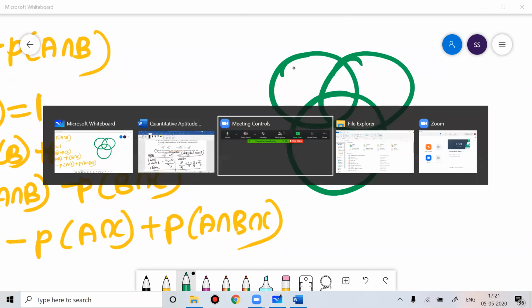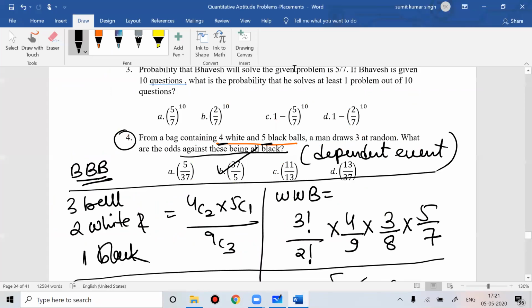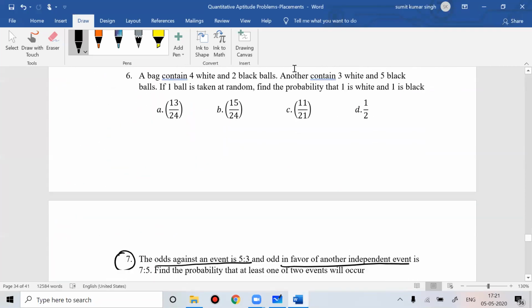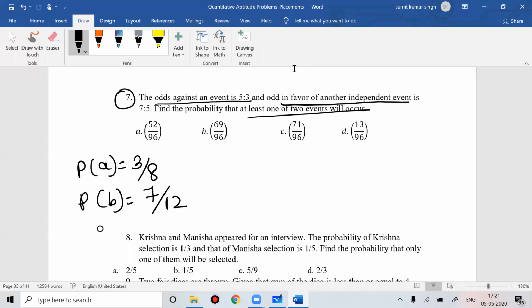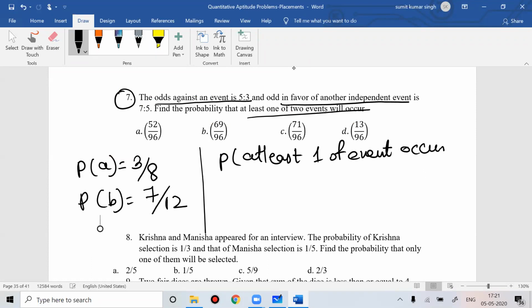So now if you solve this problem, here you can see the odds against an event is 5:3. So the probability for that event is 3/8, and odds in favor of the event is 7:5. So the probability is 7/12. What is the probability that at least one of the two events happens? You can solve this problem in many ways.